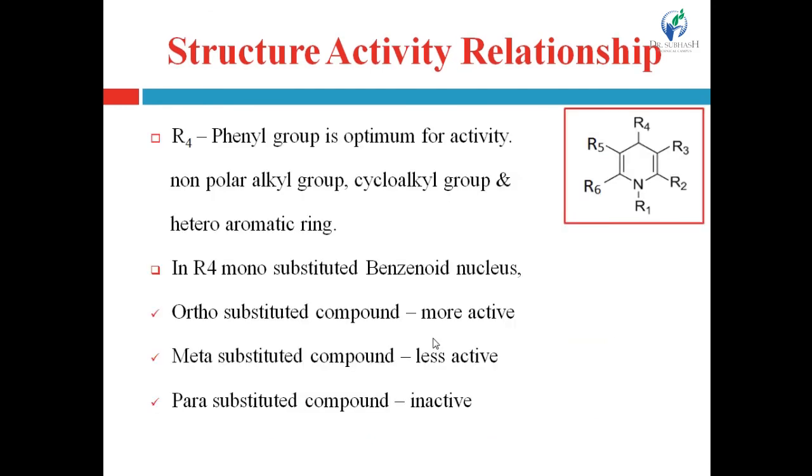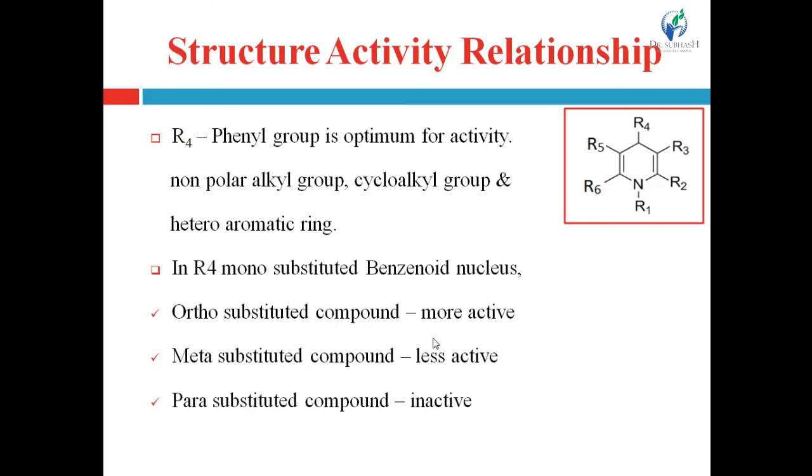Then R4, it is para to the nitrogen atom, and at R4 a phenyl group is optimum for the activity, right? If a phenyl ring is present at the R4 position, then the compound shows the optimum activity, that is the calcium channel blocking activity, right? Other substitutions like